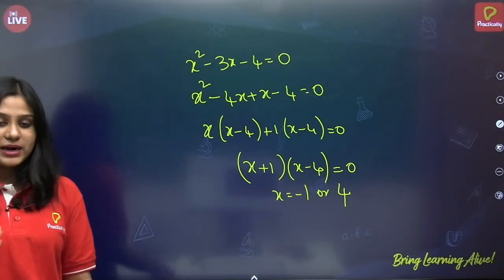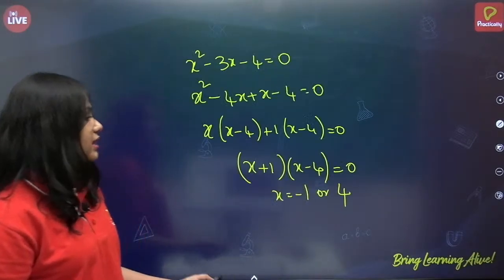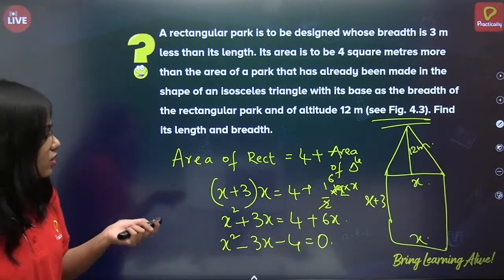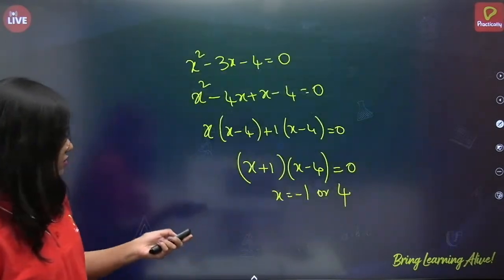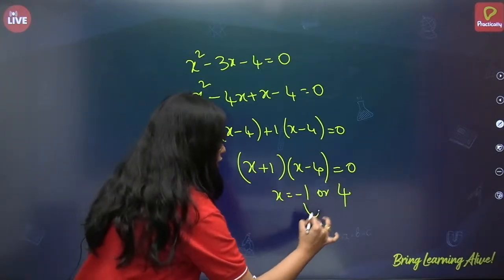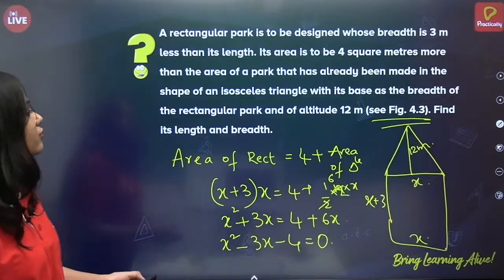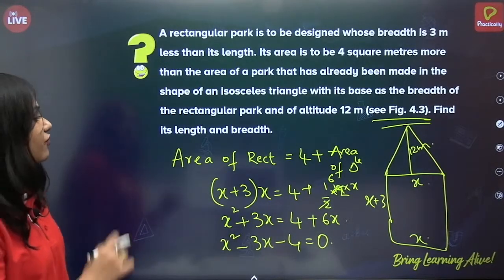Correct? But what did we take as x? x is nothing but the side. It is the breadth. So it cannot be negative. So this cannot be the answer. So x is equal to 4. Now what do we have to find? We have to find the length and breadth.